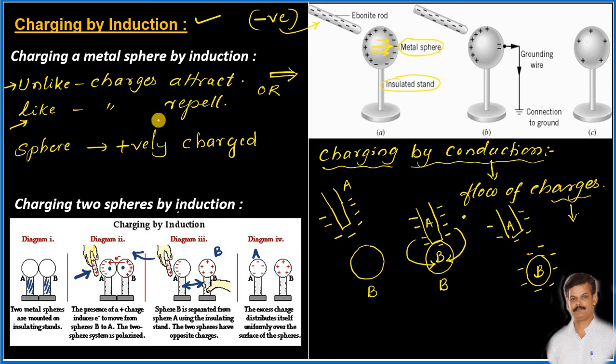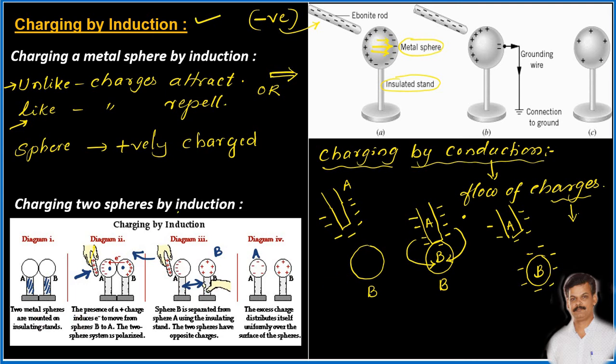Okay, dear students, let us have a small revision of what we have learned in this concept. In charging by the induction method, an uncharged body is made to acquire charges just by bringing a charged body nearer to it. And by this method, we can charge either one object, or simultaneously we can charge two objects with different charges.